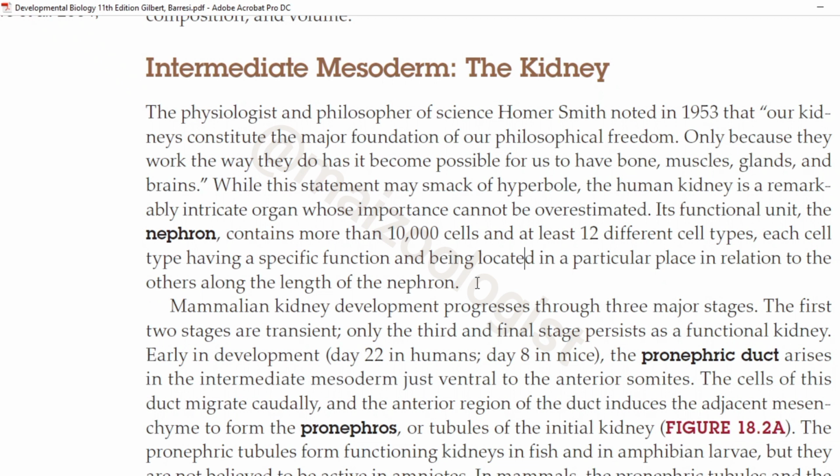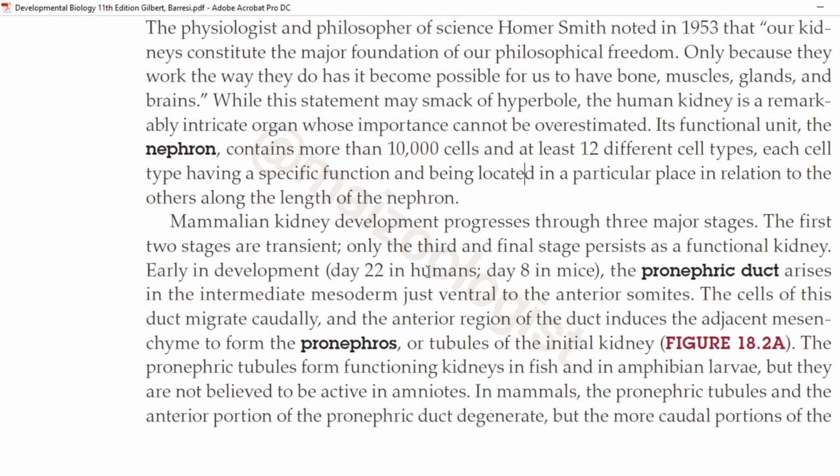I am repeating them: pronephros, mesonephros, and metanephros. The first two stages are transient stages. Only the third and final stage persists as a functional kidney. So we are going to discuss these stages one by one.